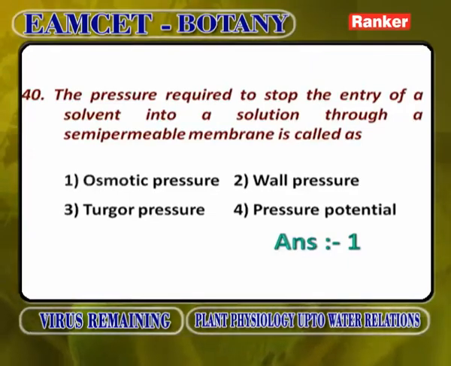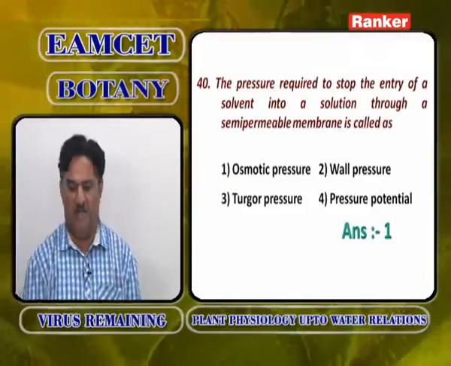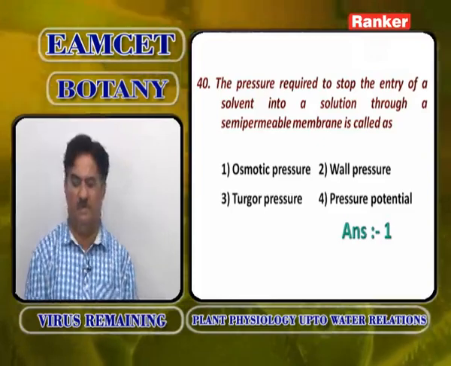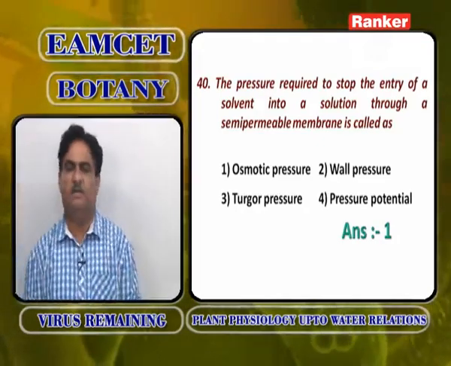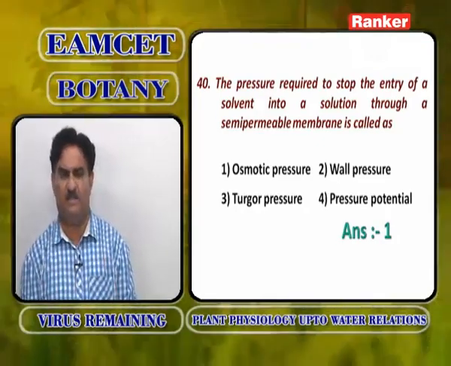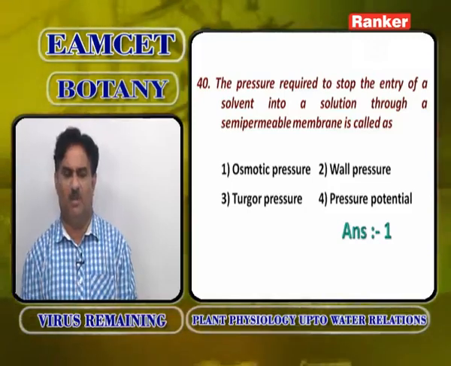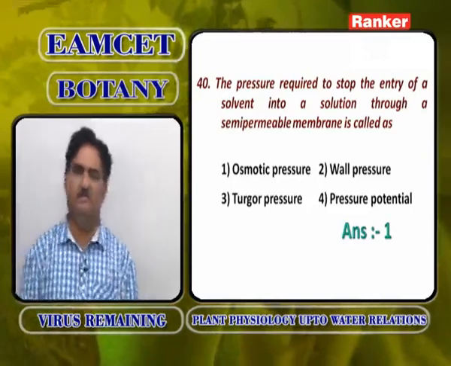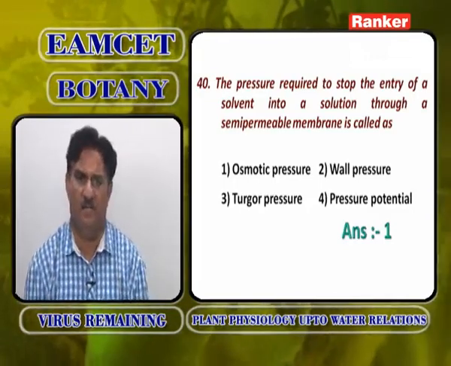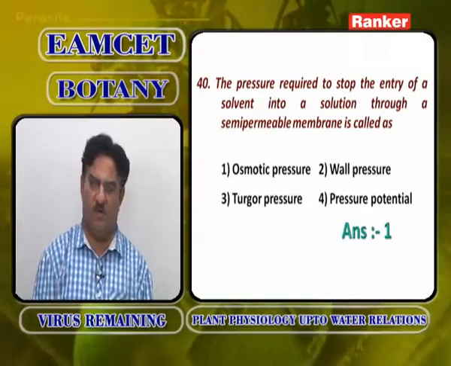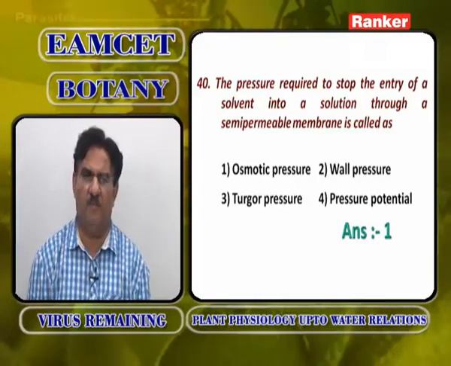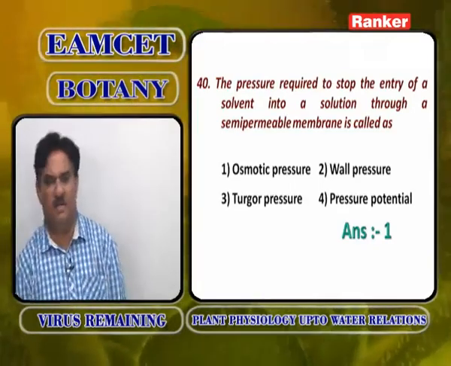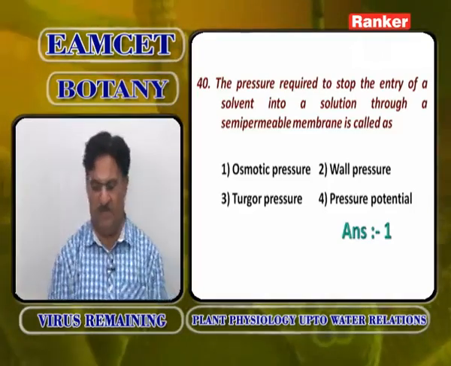The pressure required to stop the entry of solvent into a solution through a semi-permeable membrane is not called wall pressure, turgor pressure, or pressure potential. What is pressure potential? When water enters the cells by osmosis, the protoplasm gets diluted, the concentration decreases, and water potential increases. This increase in water potential due to entry of water is called pressure potential.